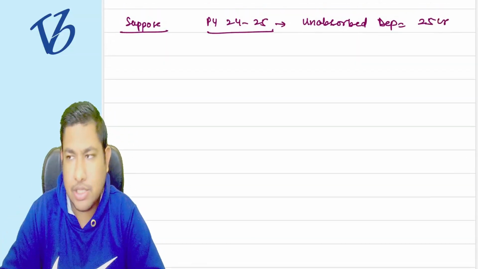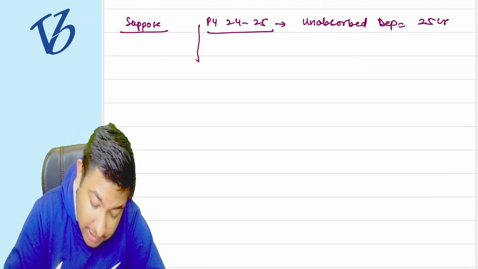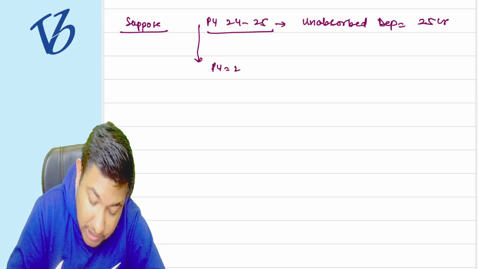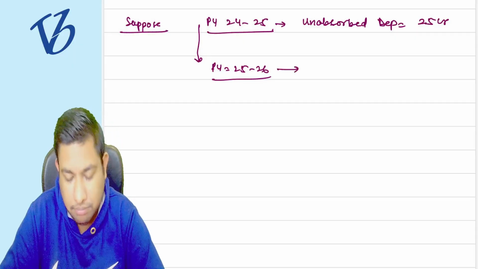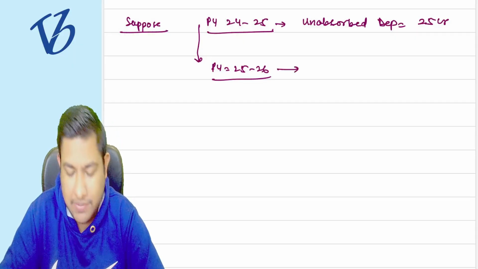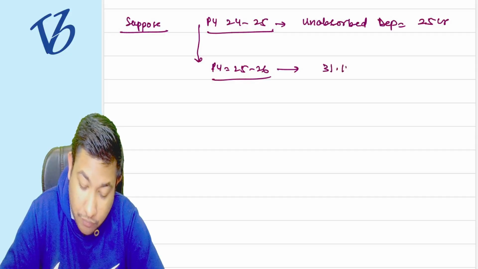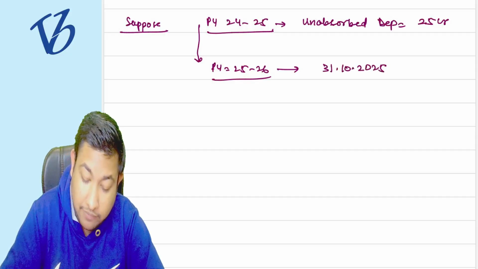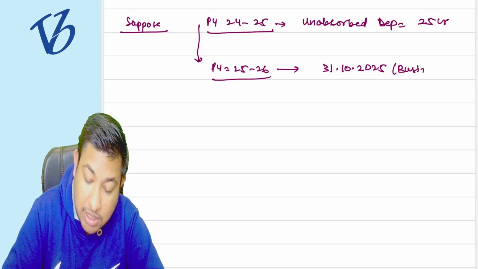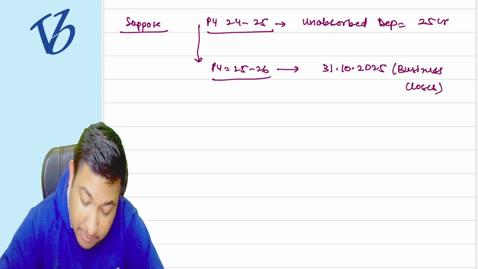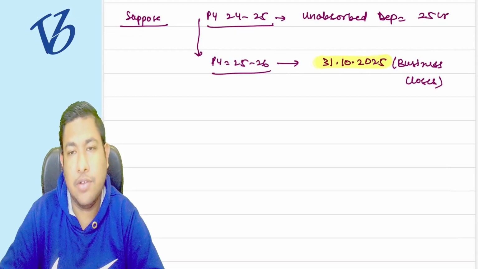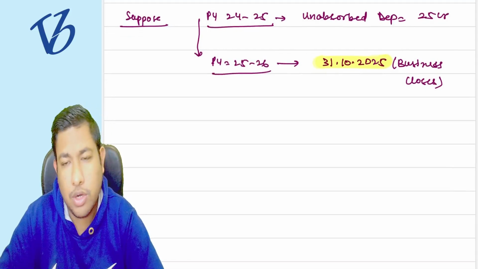Understood? Easy. Now, in the previous year 25-26, my business was going on, but due to a sudden event, on 31st of October 2025, my business shut down, closed, or dissolved. But I did the business till 31st of October 2025.